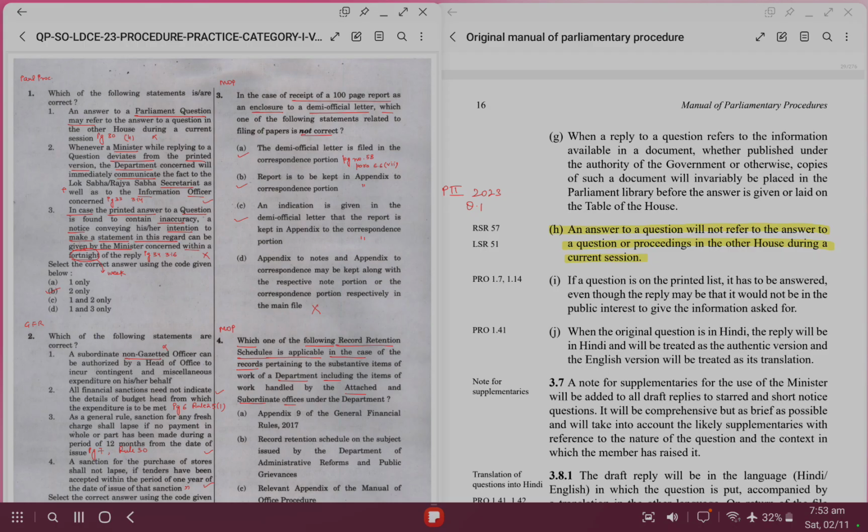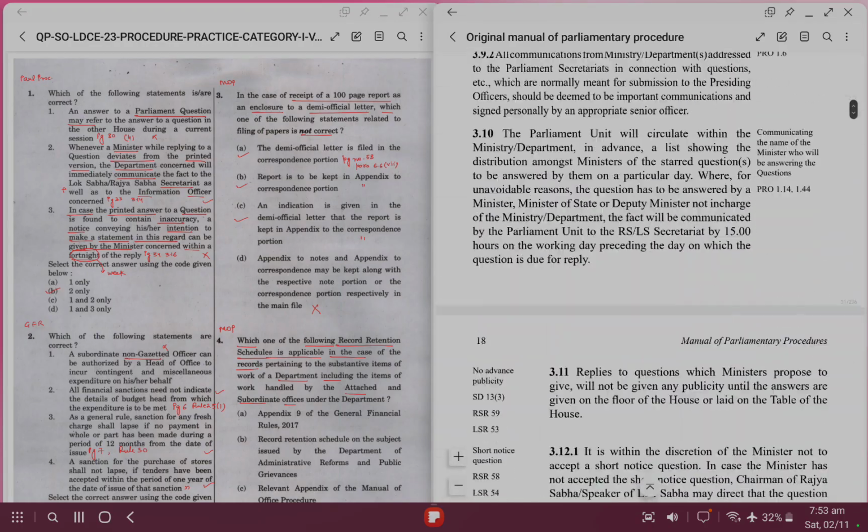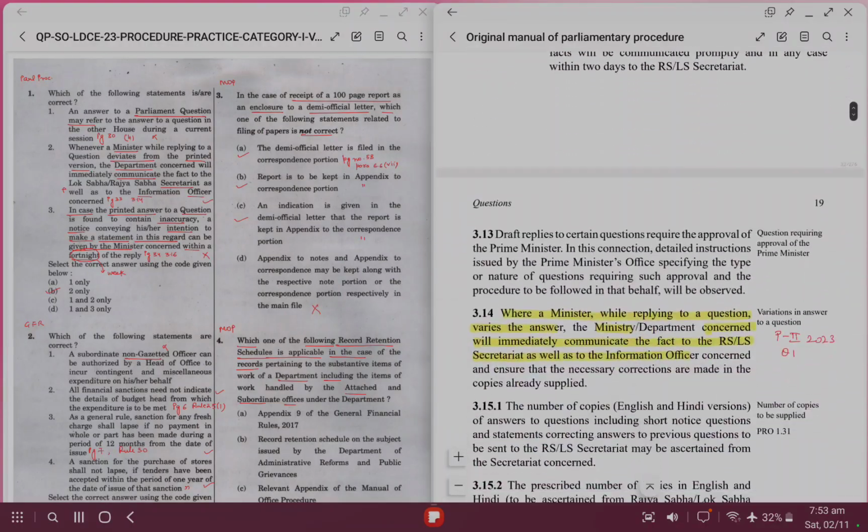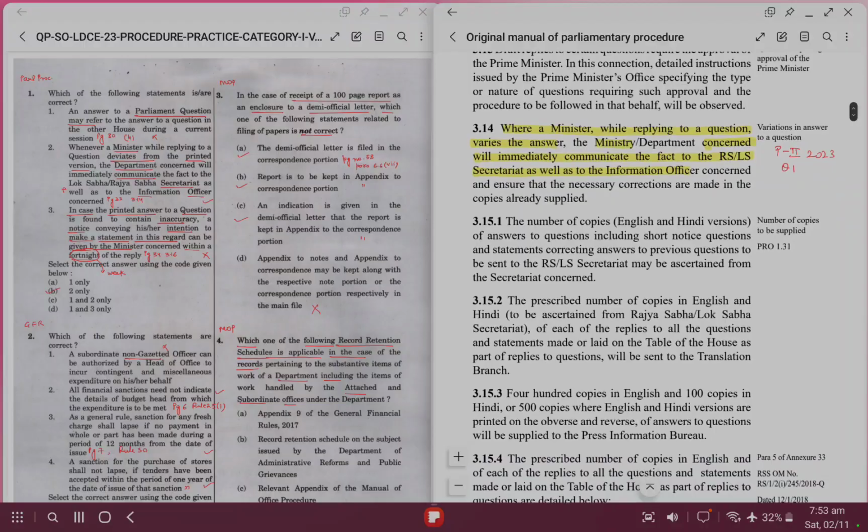The second statement is, whenever a minister while replying to a question deviates from the printed version, the department will communicate the fact to Secretariat as well as information officer. For this option, we have to go to page number 33, para 13.3.14. It says that while replying, ministry will immediately communicate to Secretariat as well as information officer. So this statement becomes right.